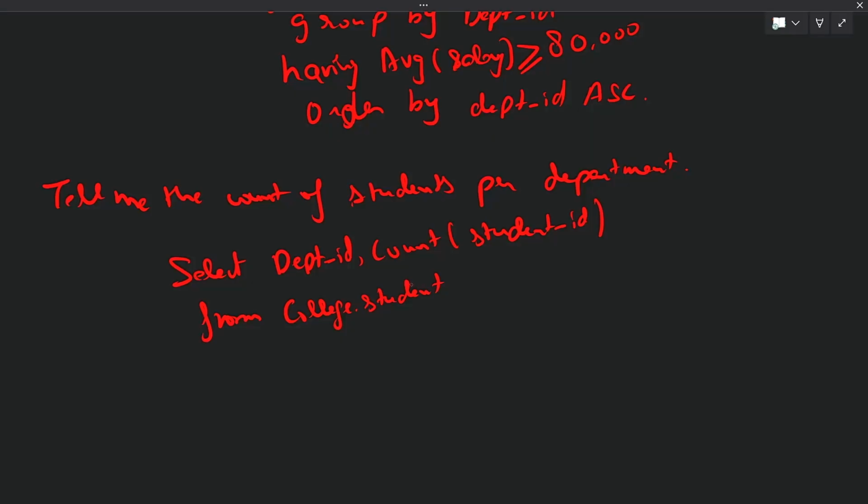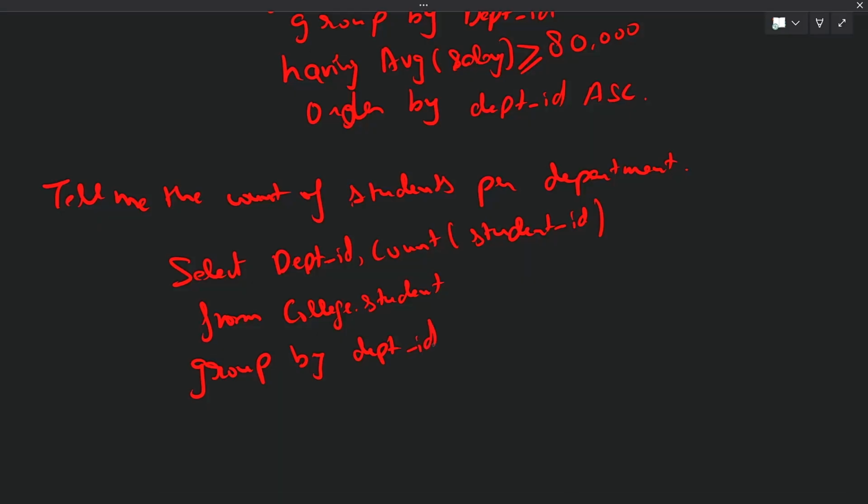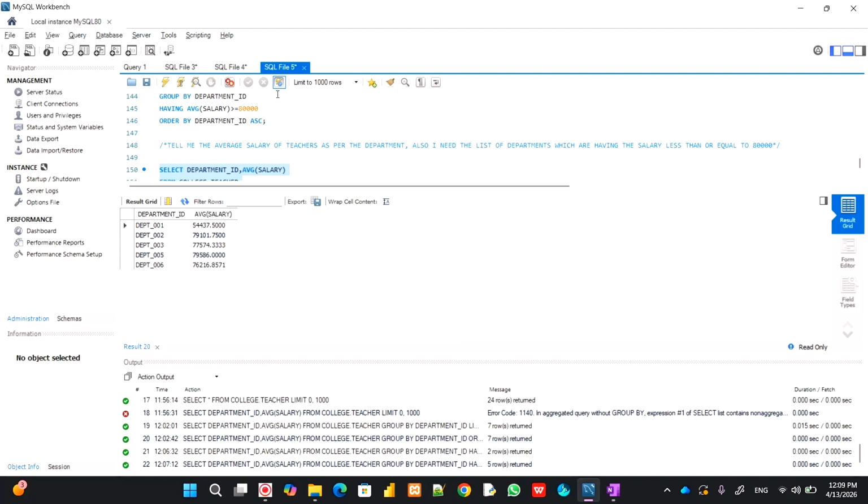It is the easiest language, I would say, in this world. But you have to understand it. Okay, so group by department ID, very simple. Okay, let's see how it works.